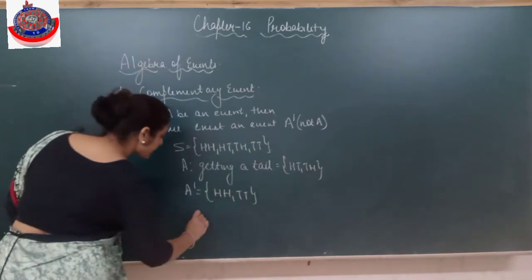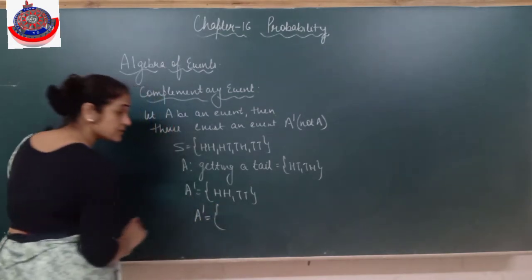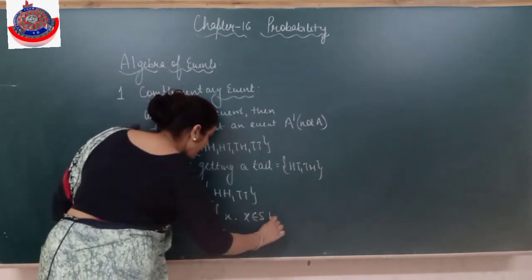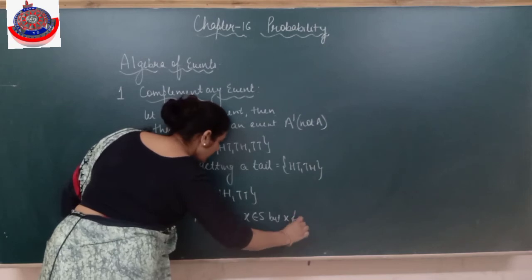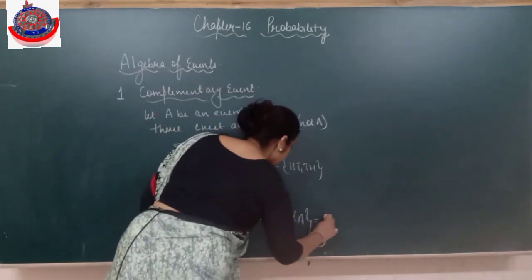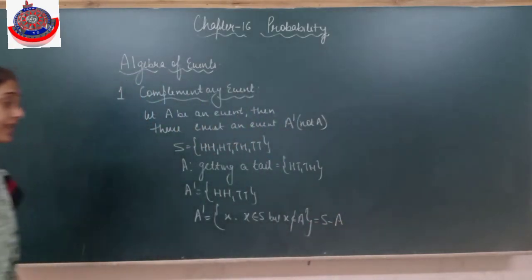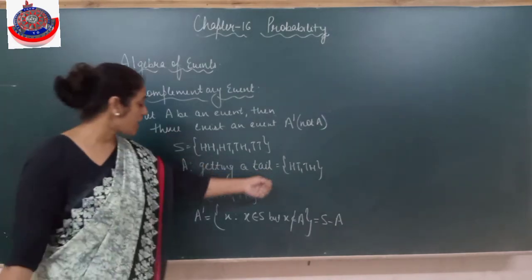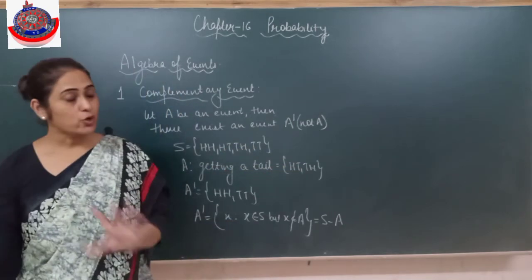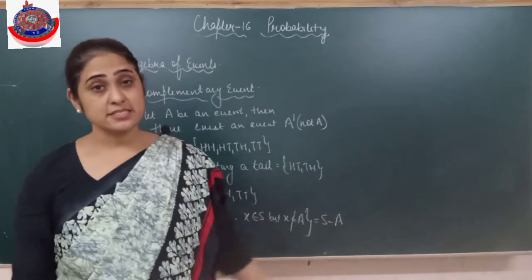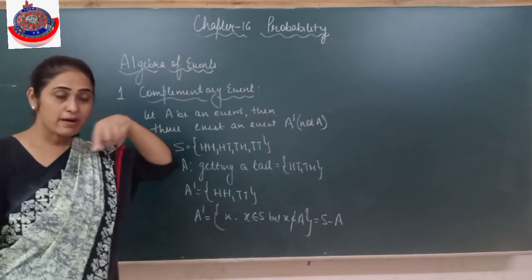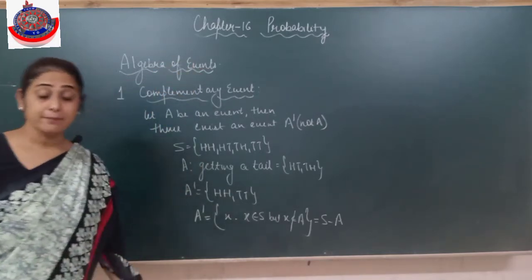So what comes in the complement? The complement has some elements which are there in the sample space but not in A. Or indirectly I'll say it is S minus A. Elements of the sample space which are not in A are in A complement. I hope it's clear. Correlate it with sets. Complement of a set: remember the shaded area, also the universal set. This is A, so the outside area becomes A dash. It's exactly the same.